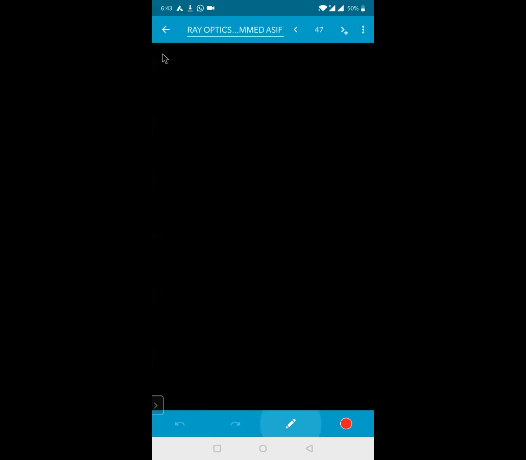See this question. Light enters from vacuum to a medium of refractive index mu.